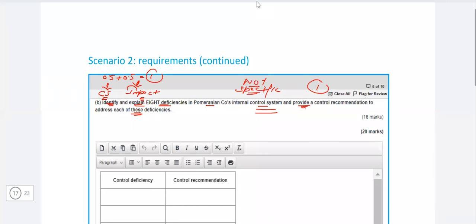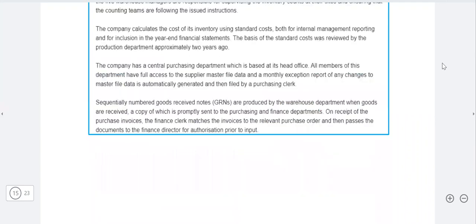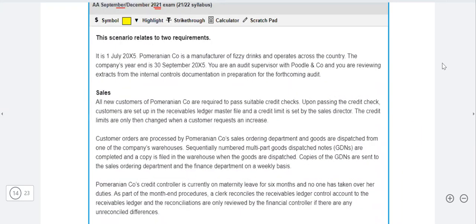the exam question. But if the examiner says that in respect of the sales system, then you are not supposed to write anything relevant to the purchases. If they say, like, for example, in respect of the non-current asset system, then you are not supposed to write anything in relation to the inventory system.